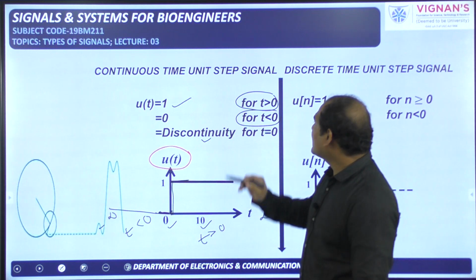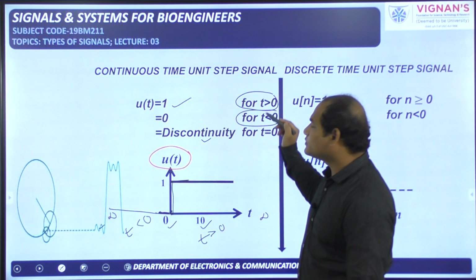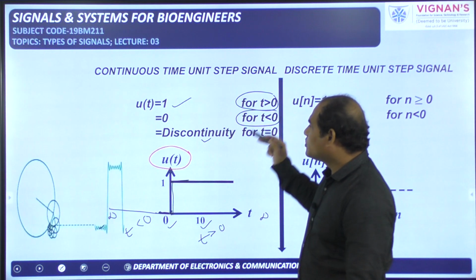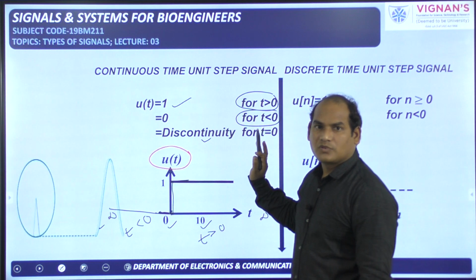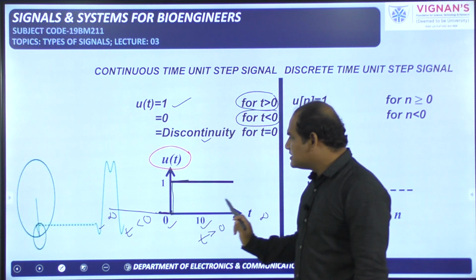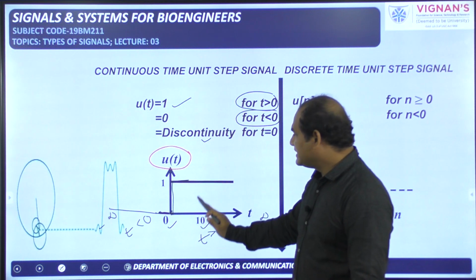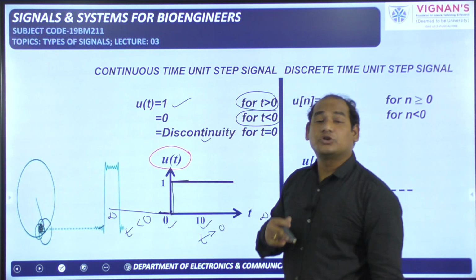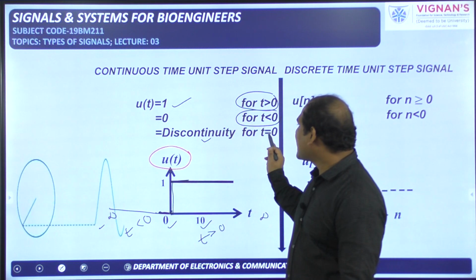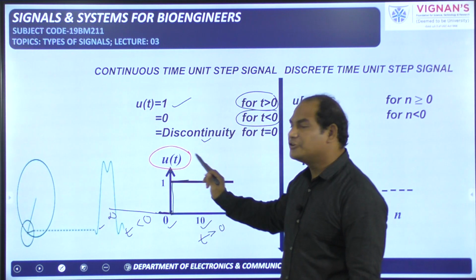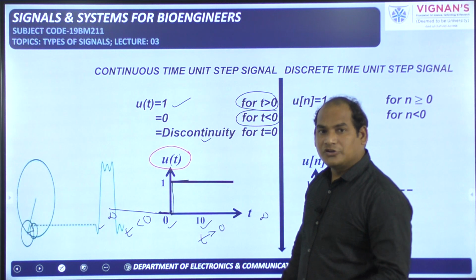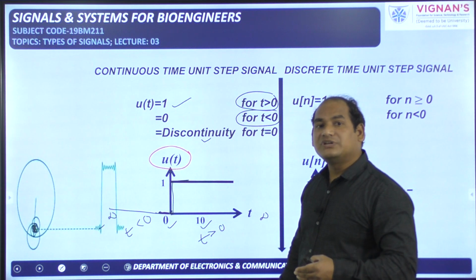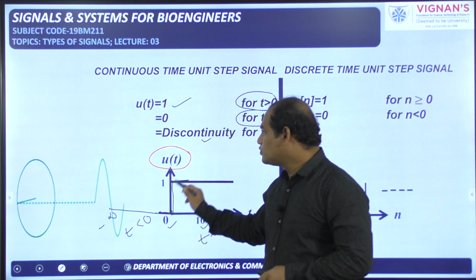You should not take it as greater than or equal to. So for t greater than or equal to 0, yours is wrong. For t greater than 0 only, the amplitude is 1. For t less than 0 only, the amplitude is 0. Exactly at t equal to 0 there is a discontinuity. Why is it a discontinuity? Because its amplitude is not continuous. Its amplitude is suddenly changing from 0 to 1.